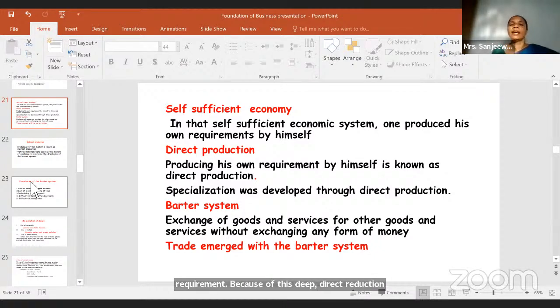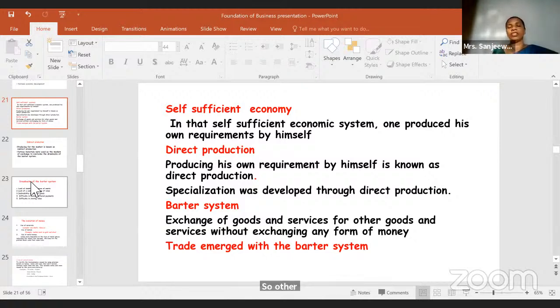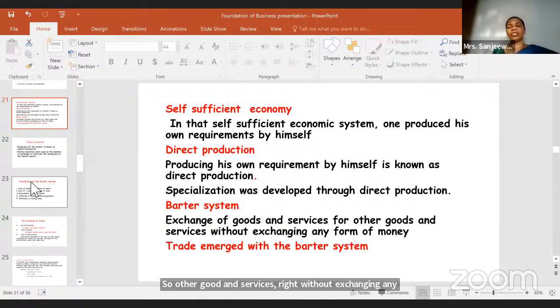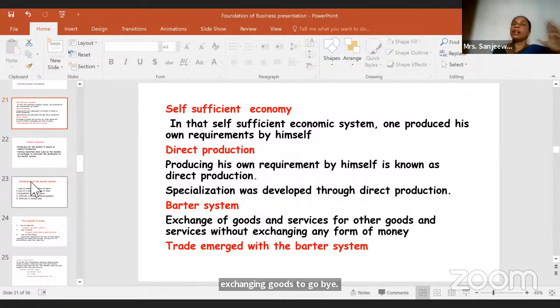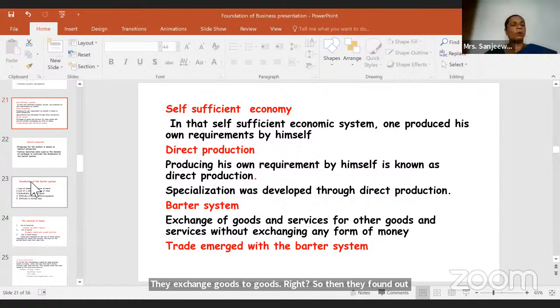Then what is the barter system? Exchange of goods and services for other goods and services, without exchanging any form of money. You don't use monetary value for this. Barter system, exchanging goods for goods. That is the barter system. Earlier they had the barter system. They didn't have money, so they exchanged goods for goods. Then they found out there are some drawbacks of the barter system.